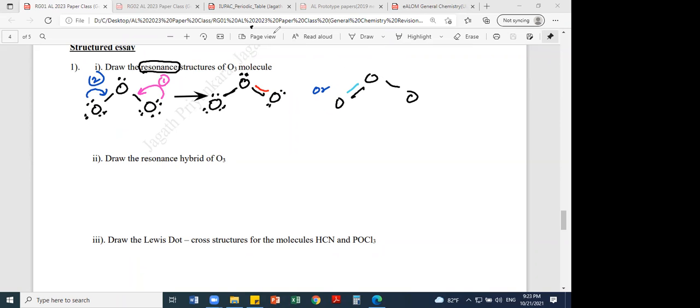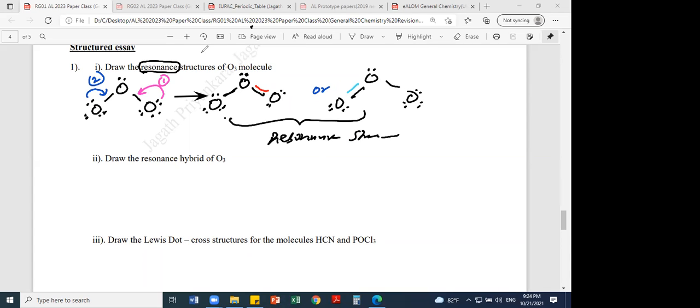Then you put a lone pair on this. Here you get 2 pairs left, here you get 3 pairs. So these two are called resonance structures. There's more than one possible structure.